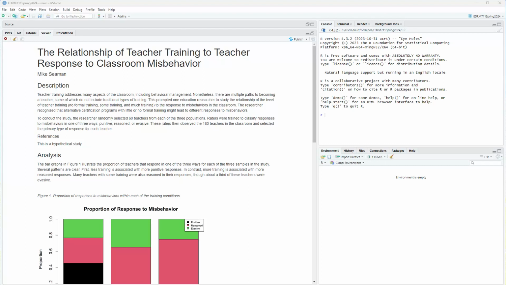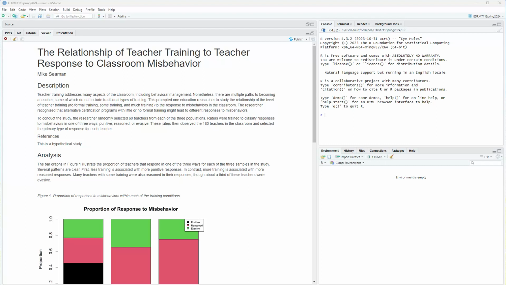Teacher training addresses many aspects of the classroom, including behavioral management. Nonetheless, there are multiple paths to becoming a teacher, some of which do not include traditional types of training. This prompted one education researcher to study the relationship of the level of teacher training, and then I give those levels which define the categorical variable: no formal training, some training, and much training. So those are the three populations that I'm interested in, and we're going to obtain a sample from each of those populations. And I'm looking at the relationship of those levels of teacher training to the response to misbehaviors in